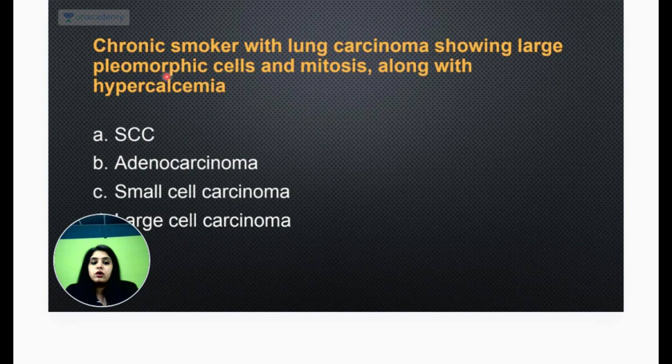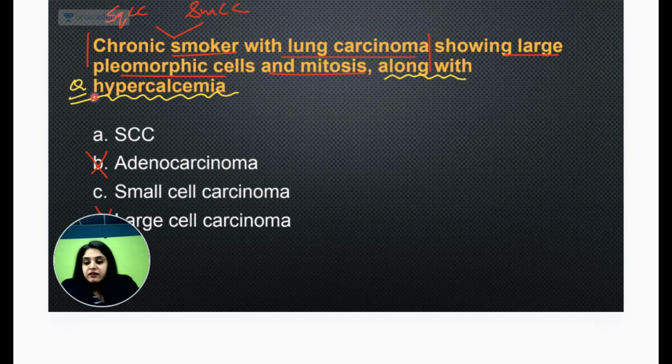Moving on to the next one, chronic smoker with lung cancer. Firstly, if I stop the question over here, with a smoker only two cancers go in the lung. One is squamous cell carcinoma, one is small cell carcinoma. So adeno and large cell we have already ruled out. They have said there were large pleomorphic cells and mitosis. Large cells and cancer can be in squamous as well as small cell. But they said along with hypercalcemia, as soon as this paraneoplastic, I think we have done it 1 million times, that lung carcinoma table we did, right?